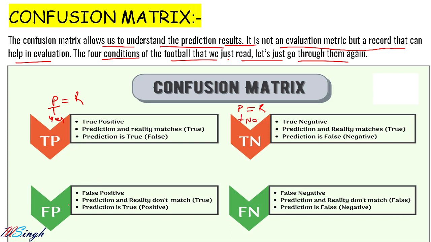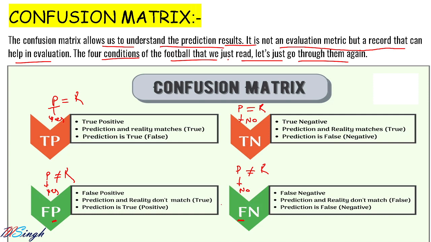No. When false positive means when your prediction is not matching with the reality, and the value of prediction is what? Yes. Because the second word depends on the prediction value. If it is yes, then you have the positive. If it is no, so there you should have, for the last case, prediction must be no, and it should not match with the reality, as first word is what? False. So both the ways, vice versa, you can check it out.